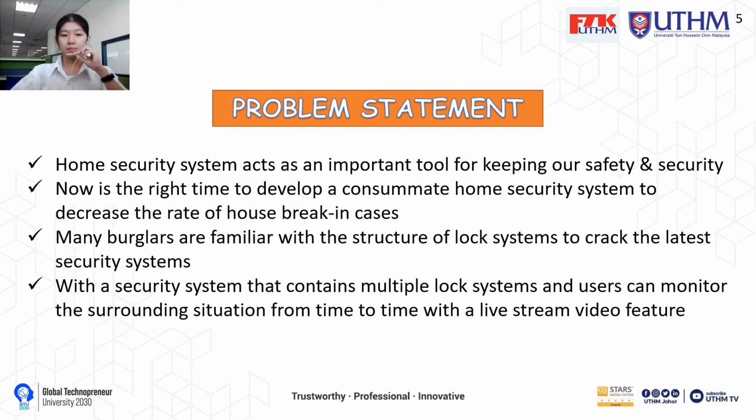For the problem statement, the home security system is an important tool for keeping us safe and secure. With the rise of IoT technology, now is the right time to develop or improve home security systems to decrease the rate of housebreaking cases. Many burglars are familiar with the structure of lock systems and can crack the latest security systems. So a security system that contains multiple lock systems, where the user can monitor the surrounding situation from time to time with a live stream video feature, will decrease the rate of housebreaking cases.